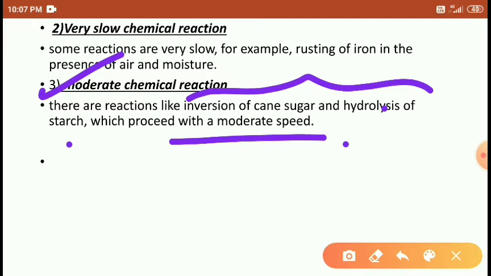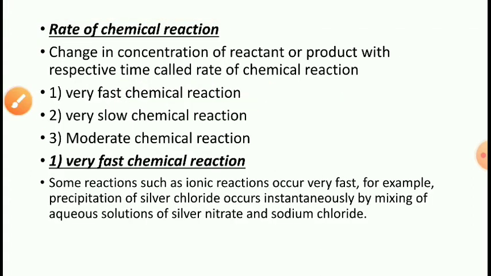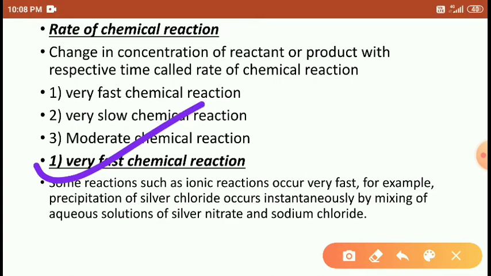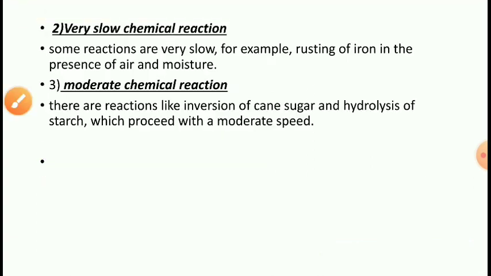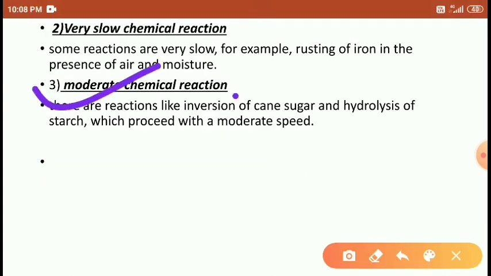Moderate speed means we have to find the rate of the chemical reactions, right? So in this chapter we are discussing only the moderate speed of chemical reactions. We are not going to discuss the very slow or the very fast chemical reactions. In this chapter we are going to discuss the moderate chemical reactions, right students?